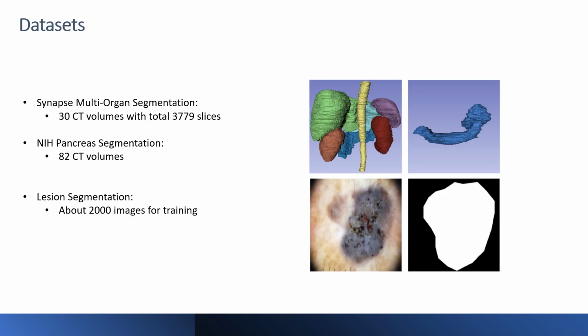We test our models on different 2D and 3D datasets to evaluate the performance. The datasets are, first, the Synapse multi-organ segmentation dataset for the 3D method with volumes and the 2D method with slices. Second, the NIH Pancreas dataset with CT volumes for 3D segmentation. And finally, different skin lesion datasets with 2D images for our 2D network.